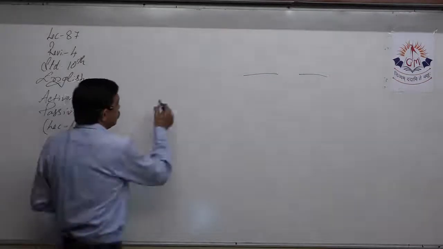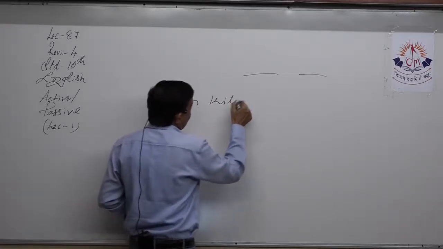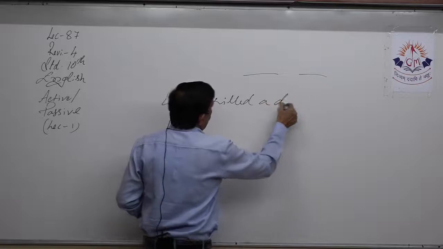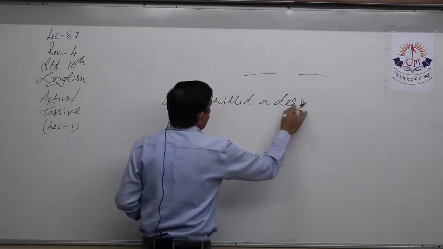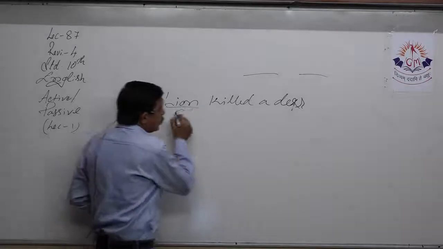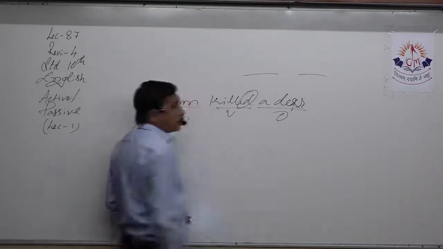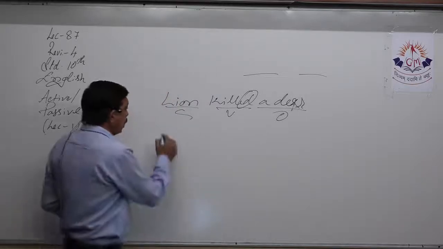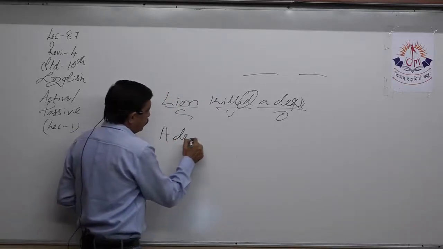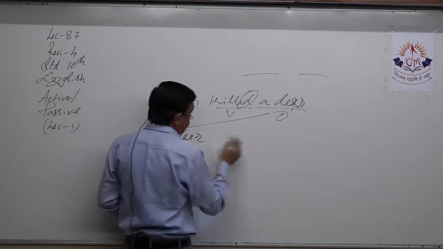What is the change? Lion killed the deer, where this is the subject, this is the object, and this is the verb in past tense. Now, what did we do? A deer, that means we brought the object in the front. We'll do the verb later.